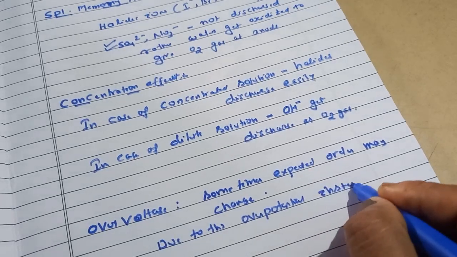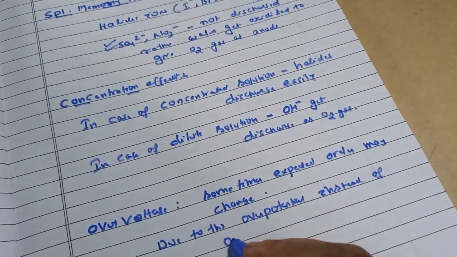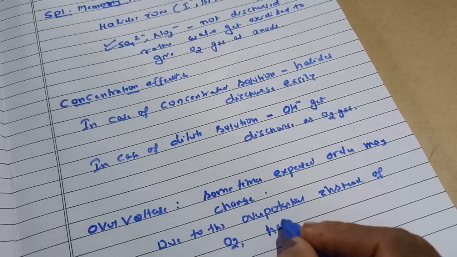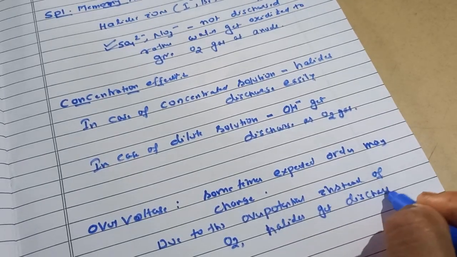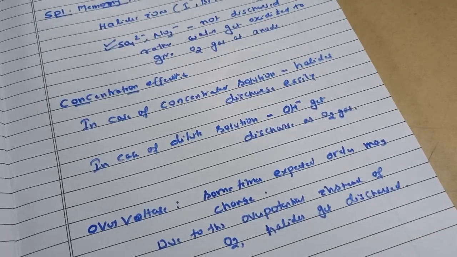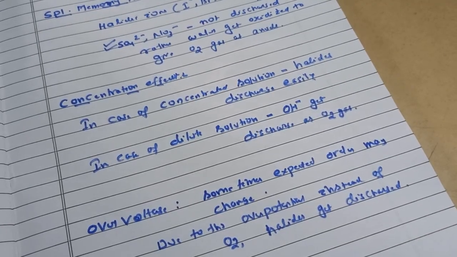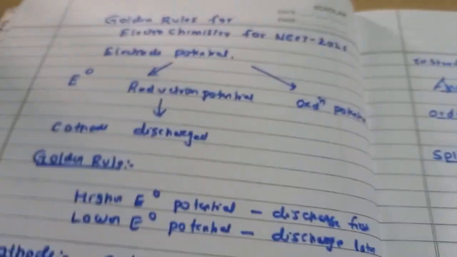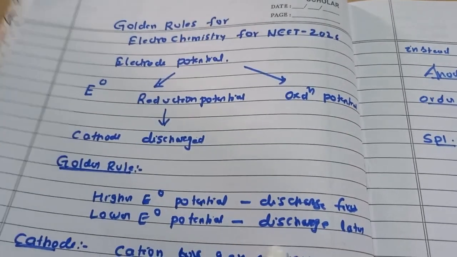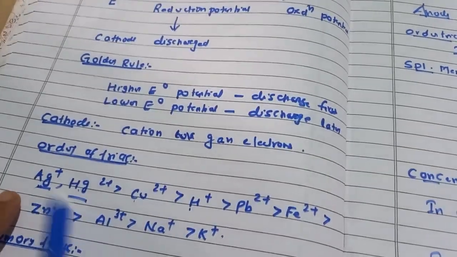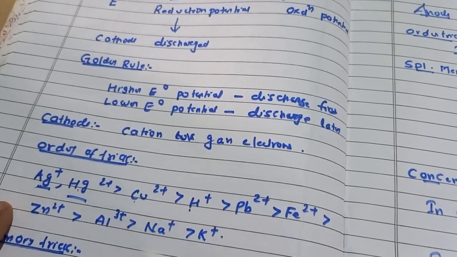Instead of oxygen, halides get discharged. Right students? So this is the important trick. What we have learned at the cathode: higher electrode potential, discharge first; lower electrode potential, discharge later. This order of ions should be remembered.